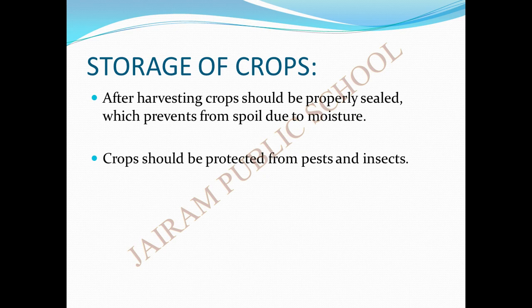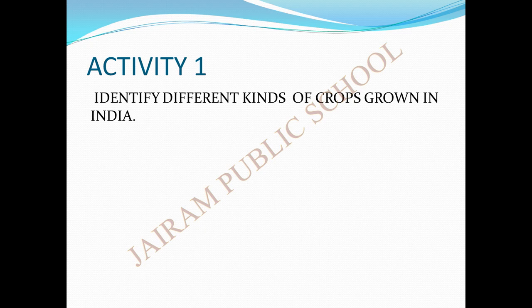The next is, we had come to the end of the lesson. Aditya, I had given you one small activity. You should identify different kinds of crops grown in India. You can search it on Google, or you can use your social books to identify different kinds of crops grown in which part of India.